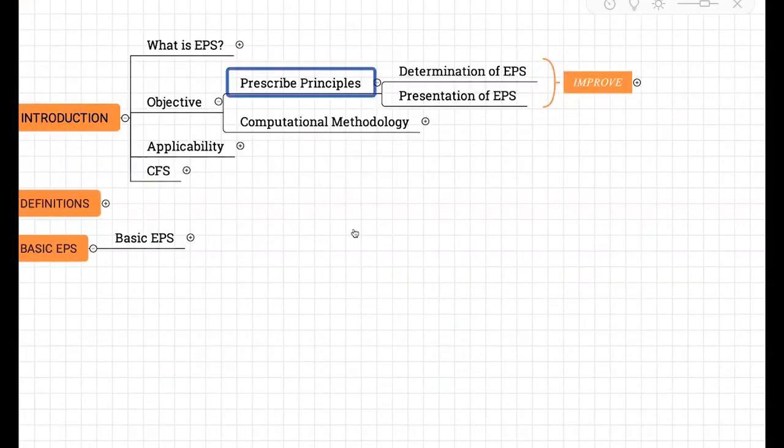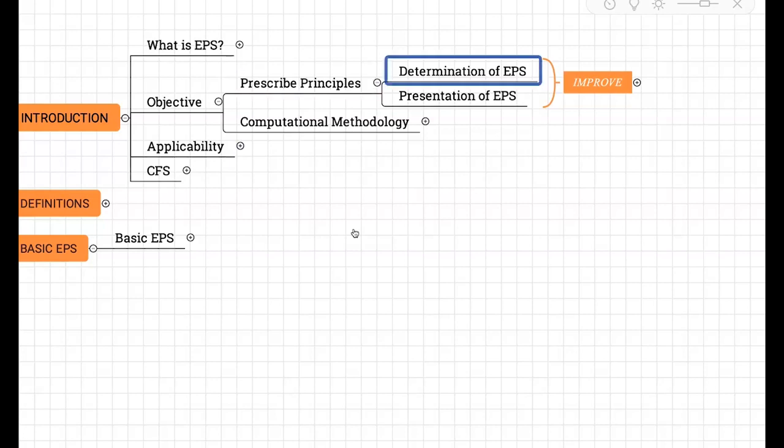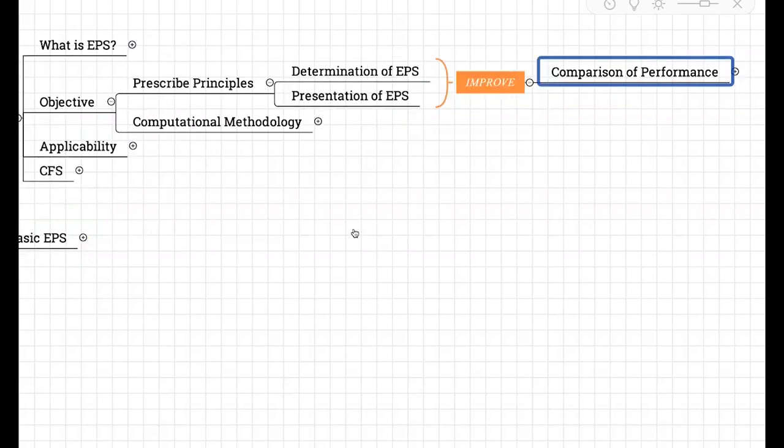What is the objective? It is to prescribe principles for determination of EPS, presentation of EPS, so that it improves comparison of performance. You should be able to compare different enterprises for the same period and compare the same enterprise for different periods. So you are comparing the current year with the previous year.